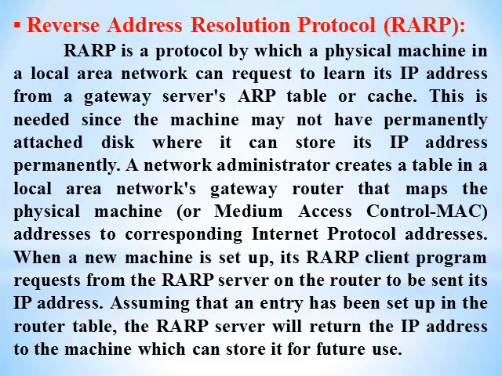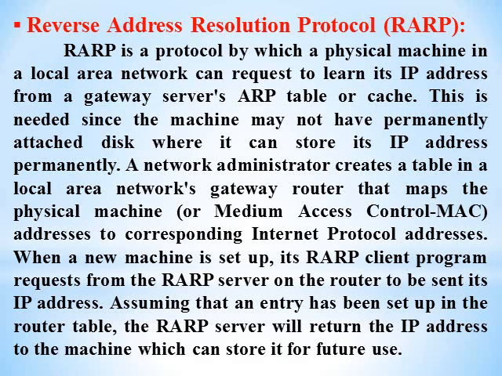So now the topic of discussion for my today's online lecture is RARP, that is Reverse Address Resolution Protocol. RARP is a protocol by which a physical machine in a local area network can request to learn its IP address from a gateway server's ARP table or cache. This is needed since the machine may not have a permanently attached disk where its IP address can be stored permanently. A network admin creates a table in the local area network's gateway router that maps the physical machine or medium access control, that is MAC, address to the corresponding internet protocol address, that is IP address.